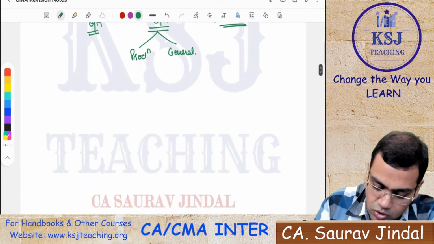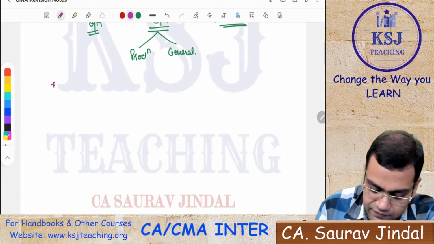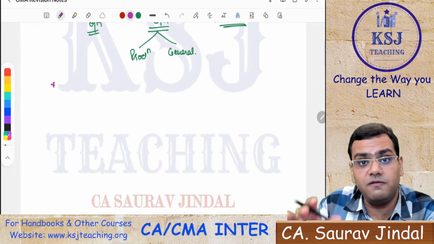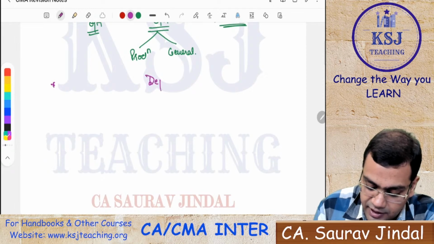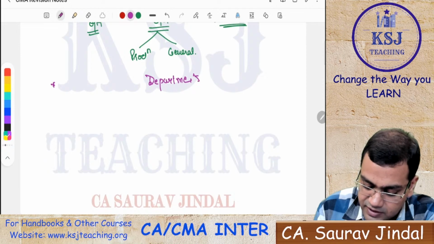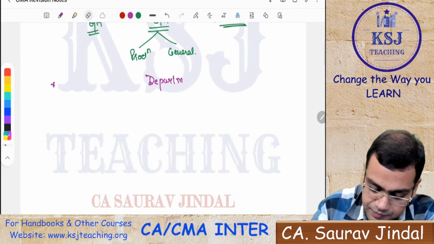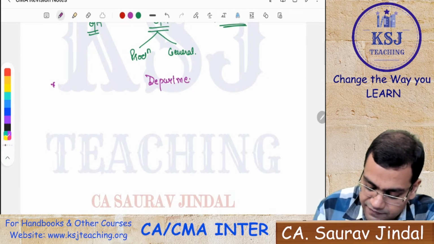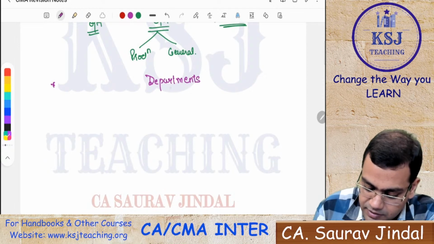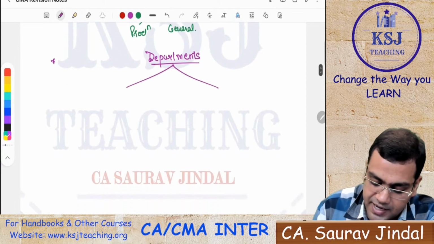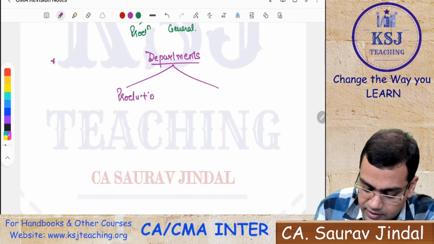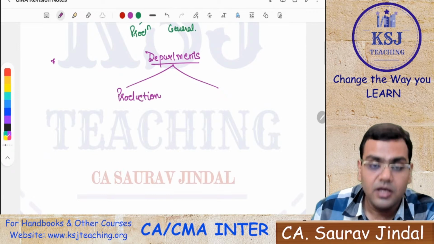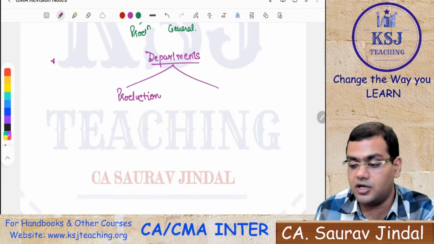Now, for the overheads purpose, we say the whole factory is divided into departments. The whole factory is divided into what? It is divided into departments, and the departments are further divided into two parts, right? One is my production department, that is the one which is directly related to the production of the finished goods.